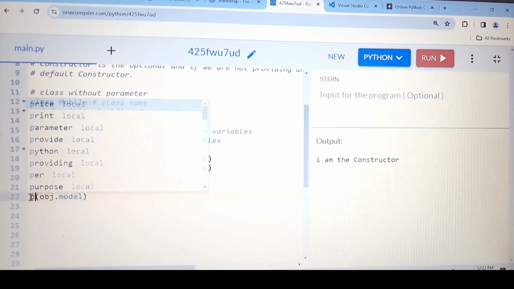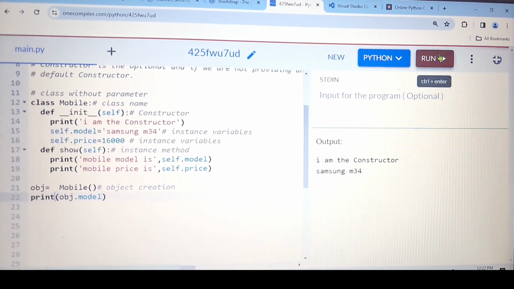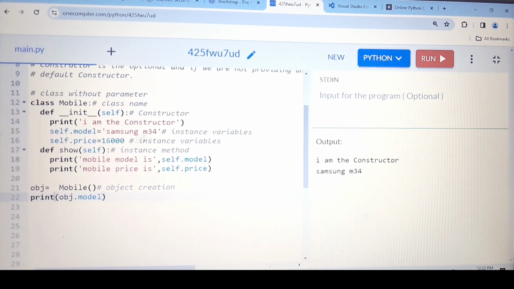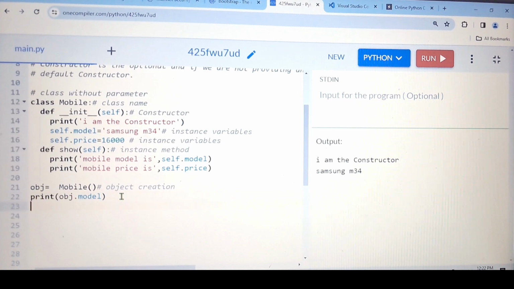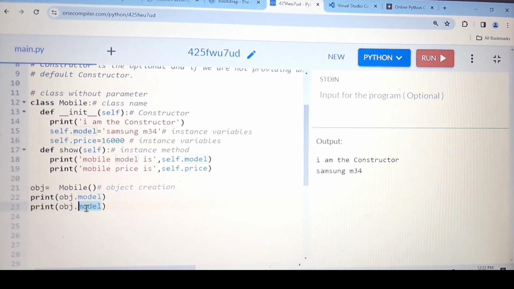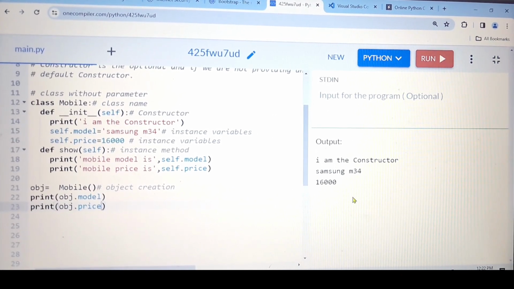One second. Let me run. Samsung M34, the model name which I have written here. If I copy these things and paste, and I want price. Let me run. See, price 16,000.